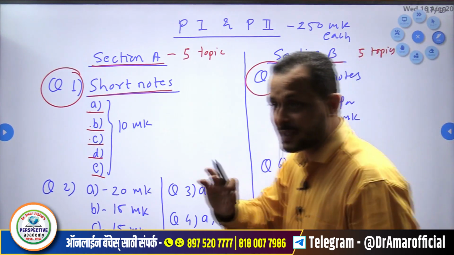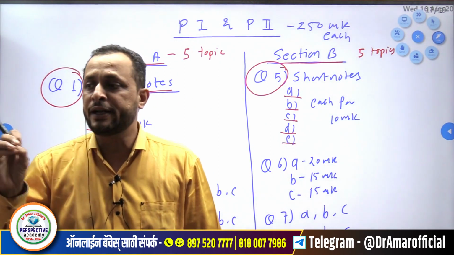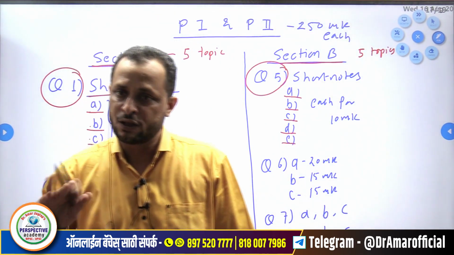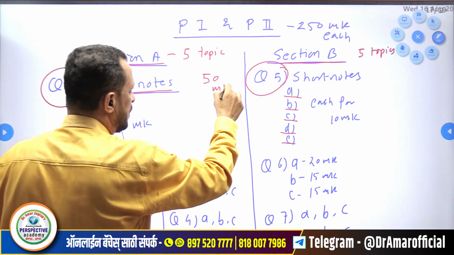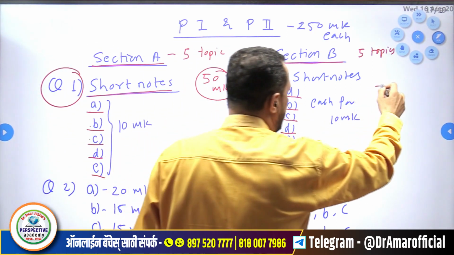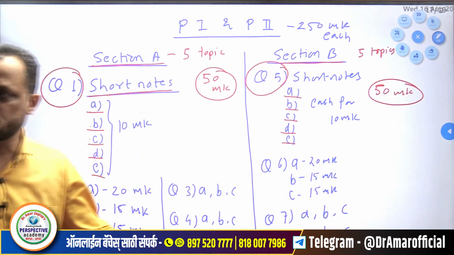Means you cannot skip any topic. It will be a risk. You have to cover all 10 topics. You have to cover the syllabus thoroughly. Okay, so these 50 marks are compulsory. So the 100 mark paper is over.